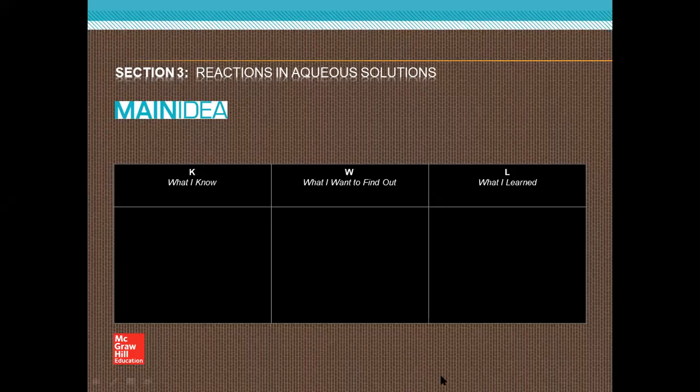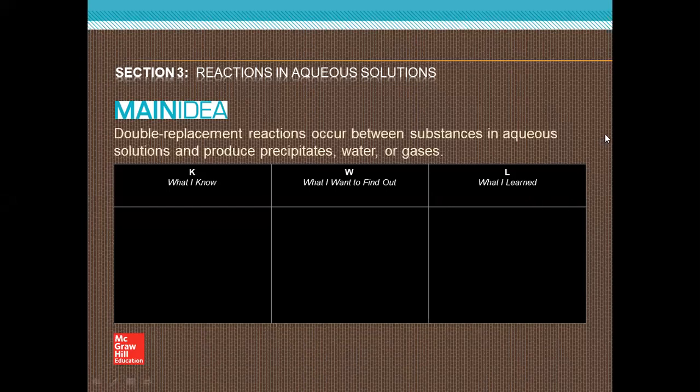Reaction in aqueous solution. Double replacement reaction occurs when substances in aqueous solution react and produce a precipitate, water or gases. As we studied at the previous session, types of chemical reaction.